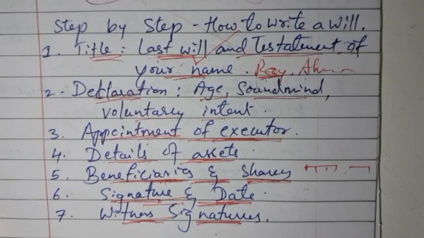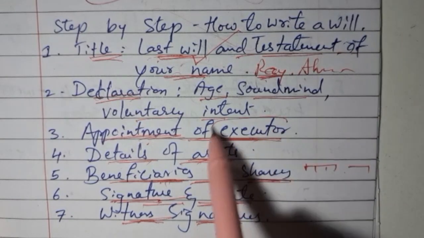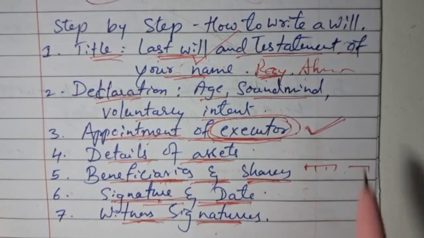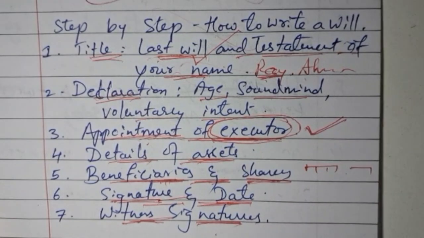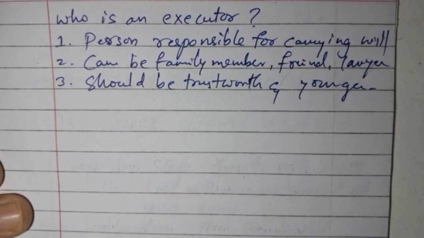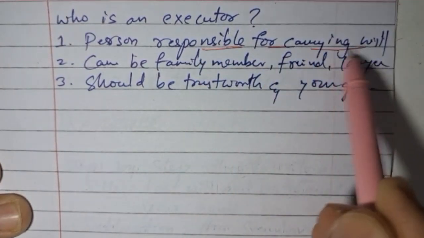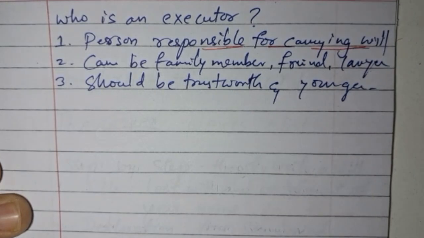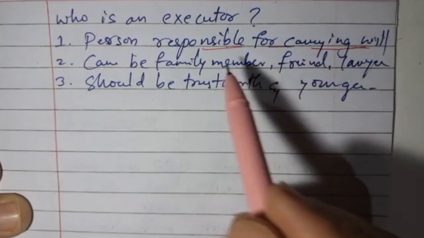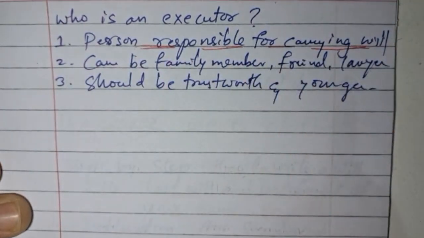So friends, now I think we came to know the important details of the will, but the important aspect here is the executor. So now we will see who an executor is. The executor is the person who is responsible for carrying out the will, especially after the death of the testator who has written the will.